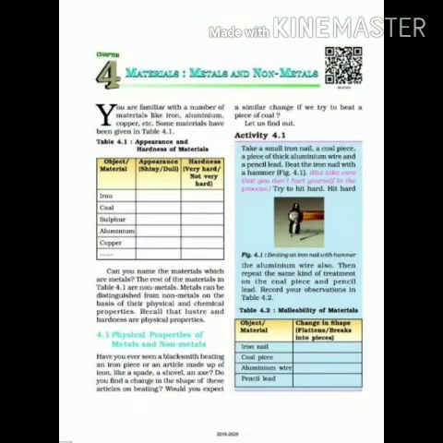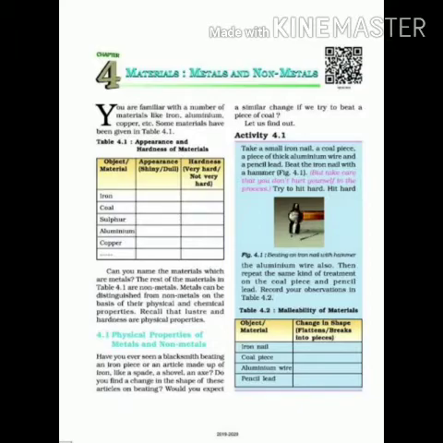In your surroundings, you are familiar with many materials like iron, aluminium, copper, etc. Some of the names of the materials are given to you in your table 4.1. What you have to do is to study these materials on the basis of their appearance and hardness. Appearance, you have to classify under two properties, whether the object is shiny or dull, and hardness you have to identify under two, very hard or not very hard.